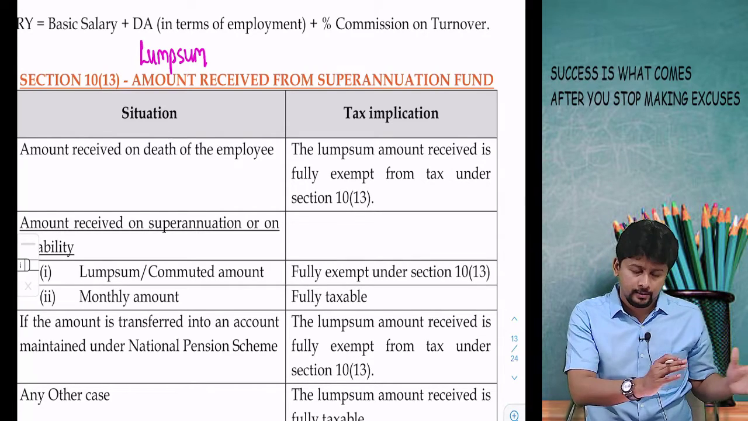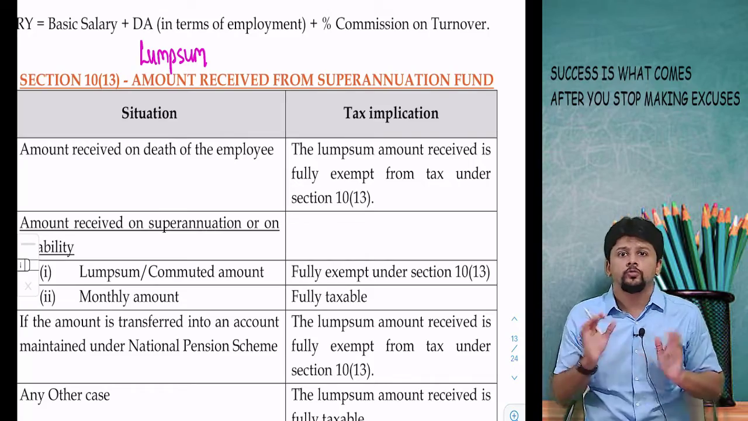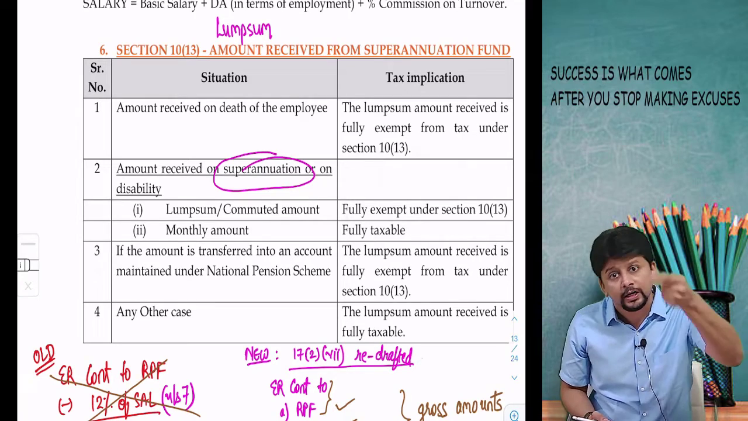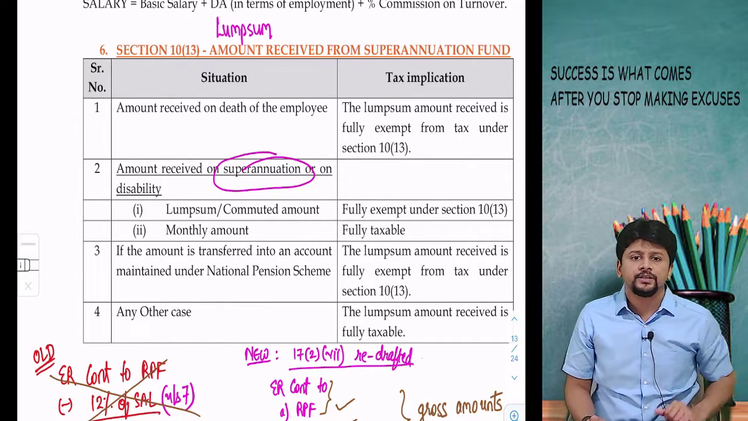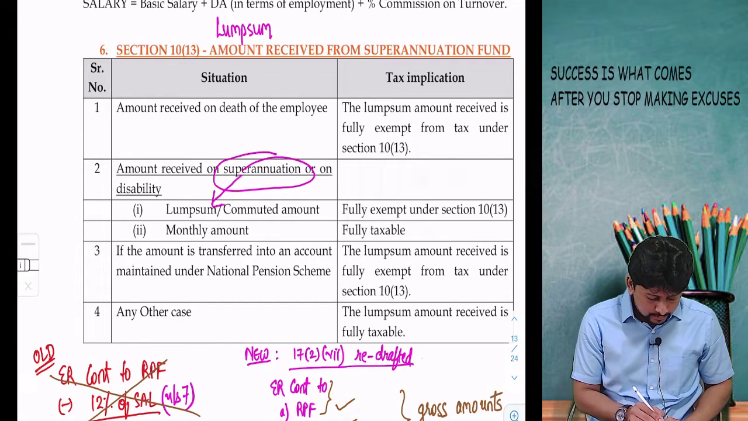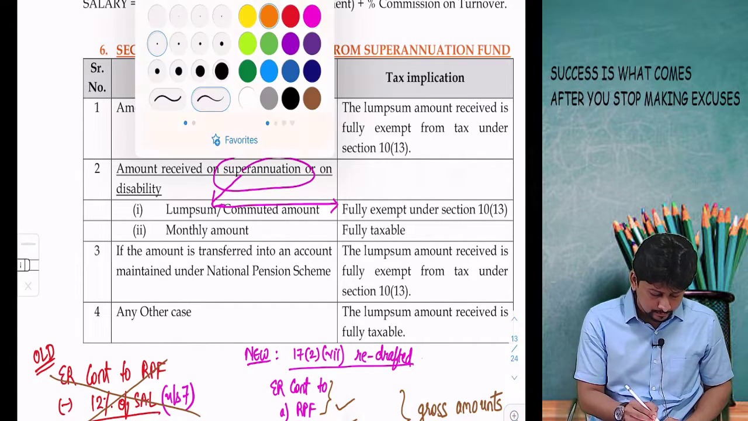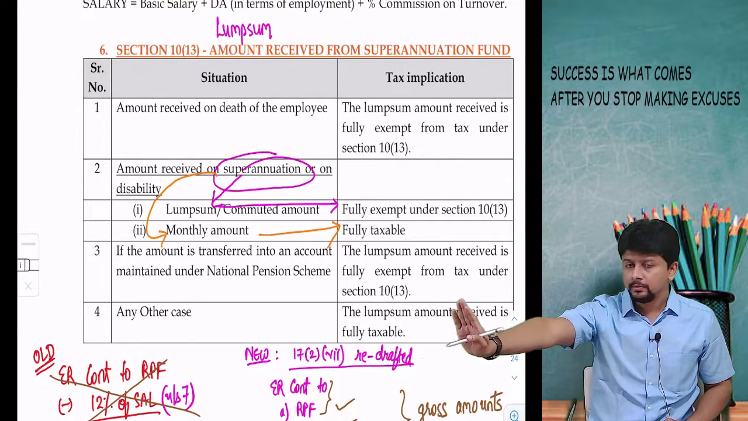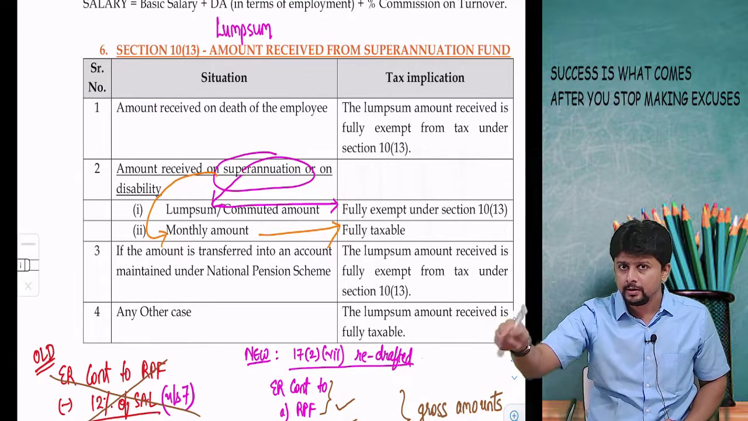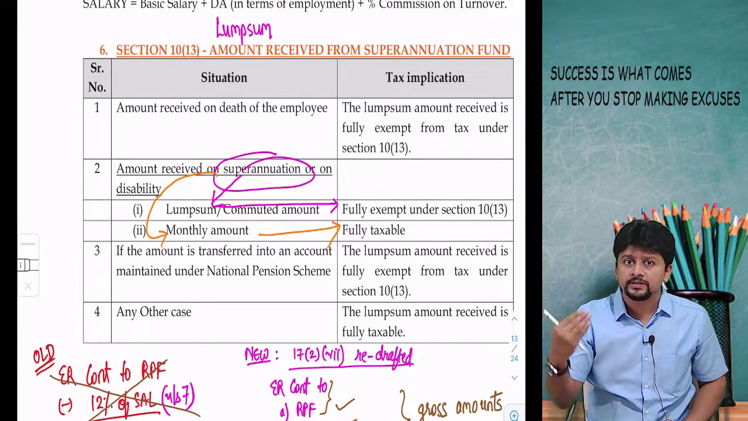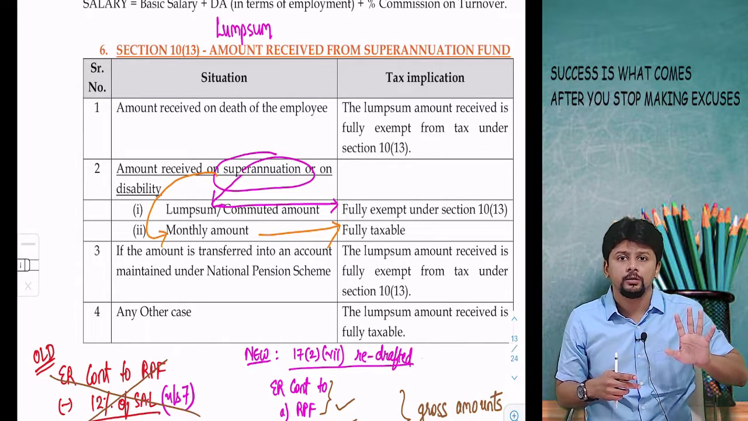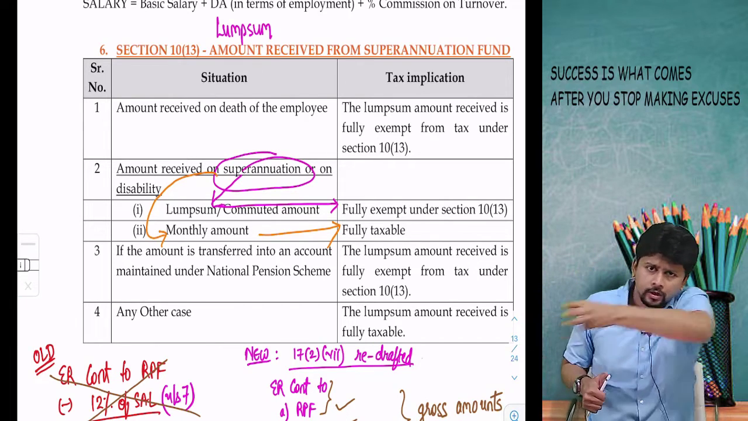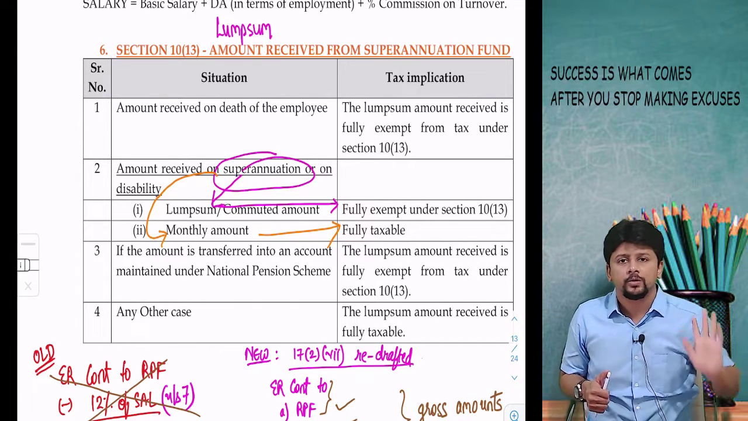Now we have a fund from where I will get money on superannuation. If I receive money on superannuation, the fund was created for superannuation purposes and I am receiving the money on superannuation: lump sum received, fully exempt; monthly received, fully taxable. So there is an accumulated lump sum balance in the fund. If I decide to withdraw it on a per month basis, it is identical to monthly pension. So like monthly pension was fully taxable, this is also fully taxable. But if I withdraw the lump sum amount in one shot, then the amount is fully exempt.